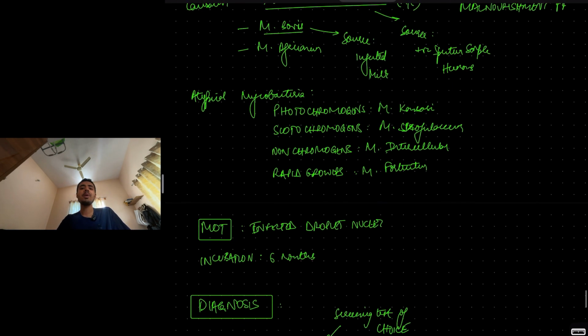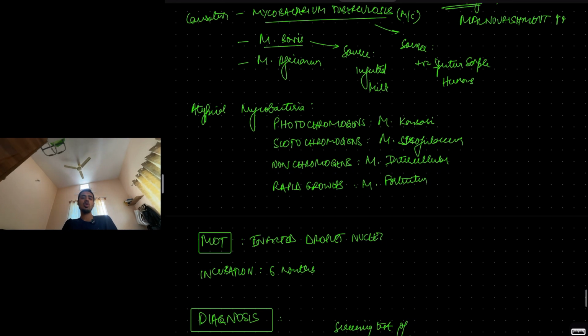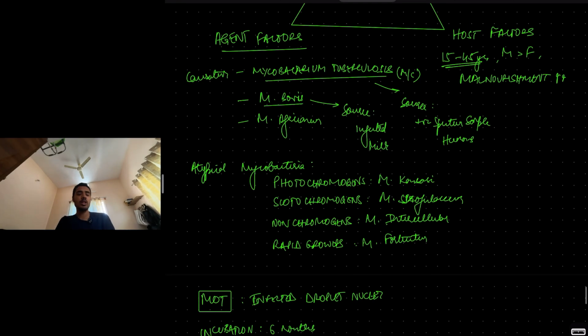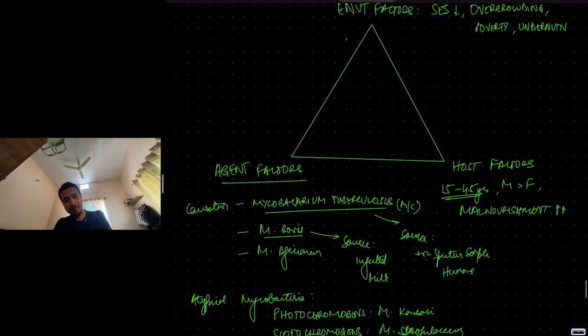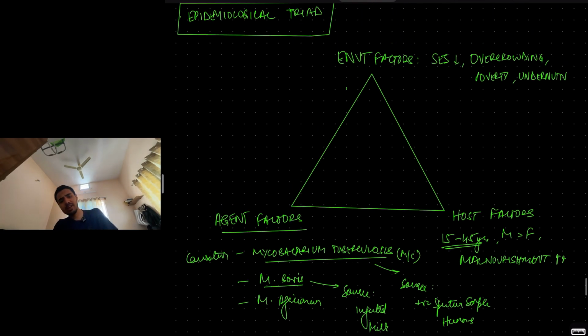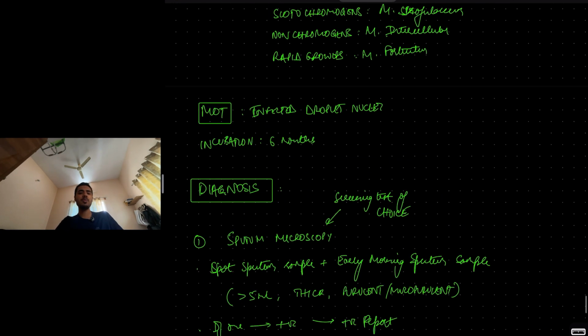You also have atypical mycobacterium: photochromogens, Mycobacterium kansasii; scotochromogens, Mycobacterium scrofulaceum; non-chromogens, Mycobacterium intracellulare; rapid growers, Mycobacterium fortuitum. All these are atypical mycobacterium. So agent factors, the causative organisms, the source of infection, the atypical mycobacteria. Host factors, 15 to 45 years old, males, malnourished. Environmental factors, overcrowding, poverty, low socioeconomic status, etc. Then coming to the mode of transmission, obviously respiratory route, infected droplet nuclei, incubation period is quite long, 6 months.